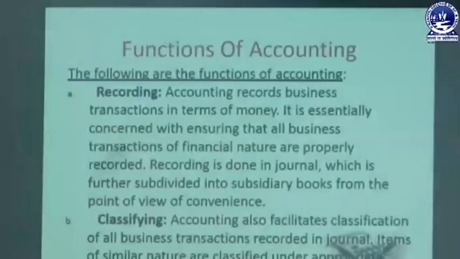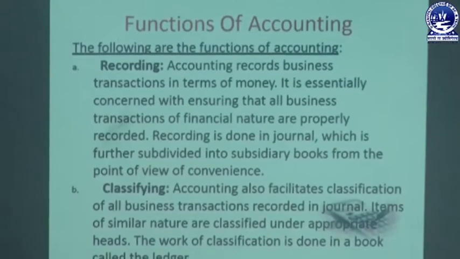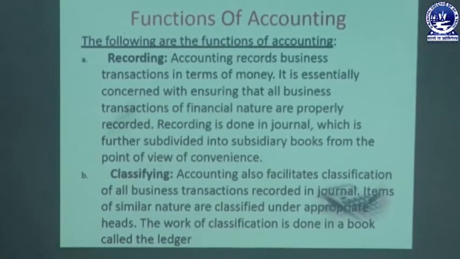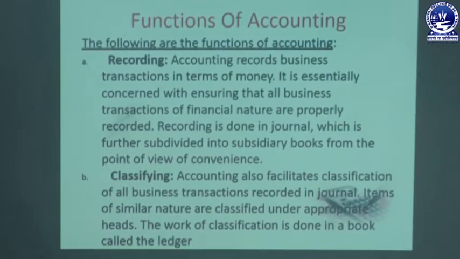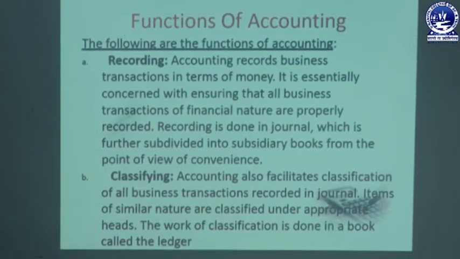Then the second one is classifying. Accounting also facilitates the classification of all the business transactions recorded in the journal. Items of a similar nature are classified under an appropriate head. The work of classification is done in the book which is called the ledger. After recording of a transaction, transactions of a similar nature are grouped or separated or classified and maintained in a separate book, and that is known as classification.